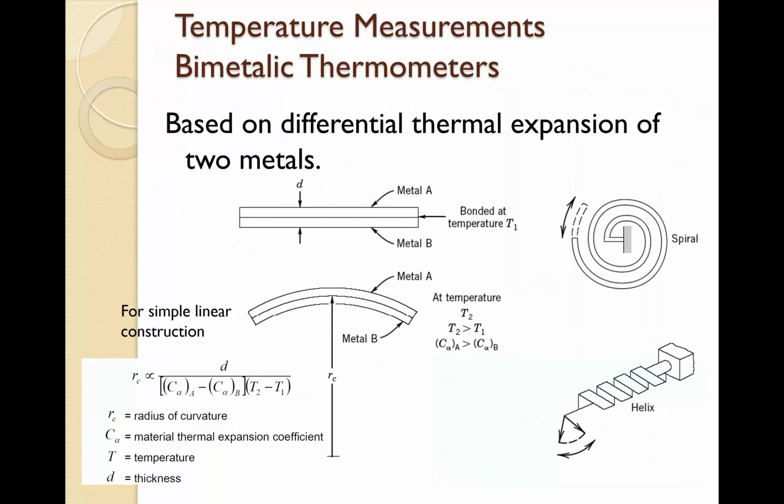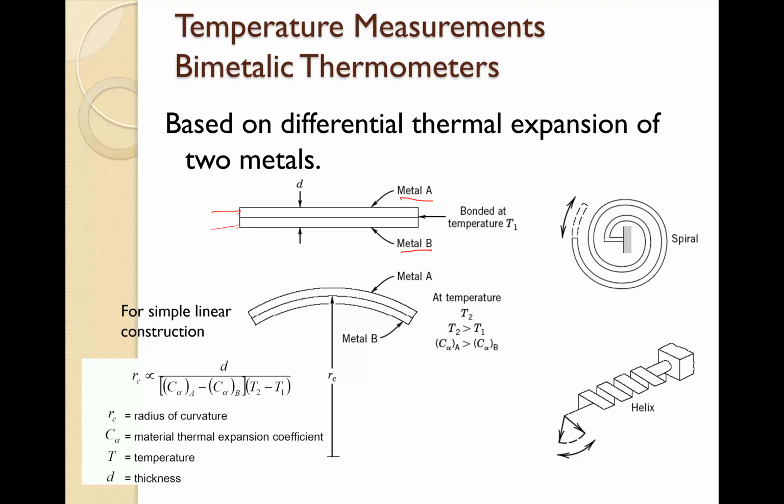Okay, temperature measurement, bimetallic thermometers, based on differential thermal expansion of two metals. So this is another device to measure the temperature. We have two metals, metal A and metal B, attached together. Metal A has a thermal expansion, and metal B has another thermal expansion. So when we use it to measure the temperature, the thermal expansion or the extension of metal A is different from metal B.